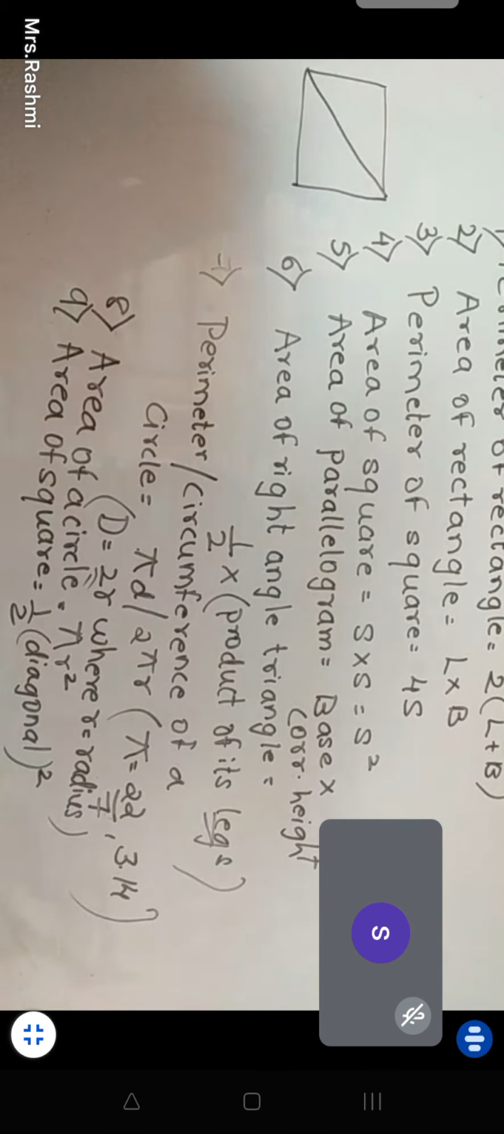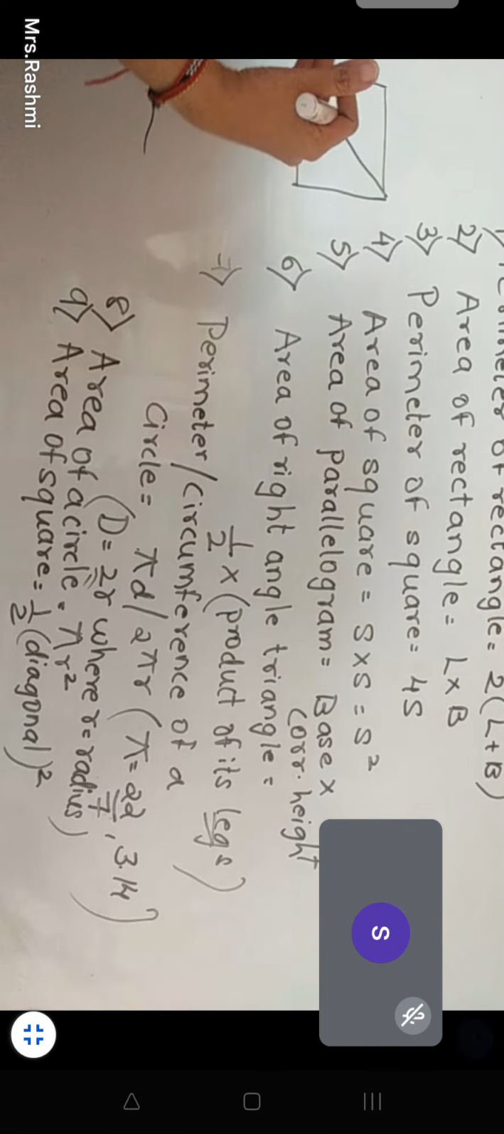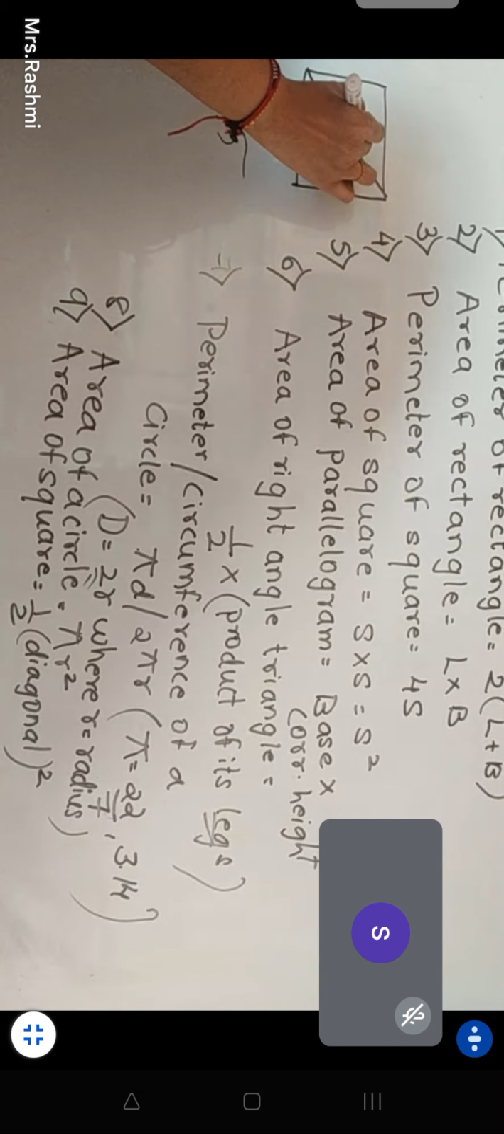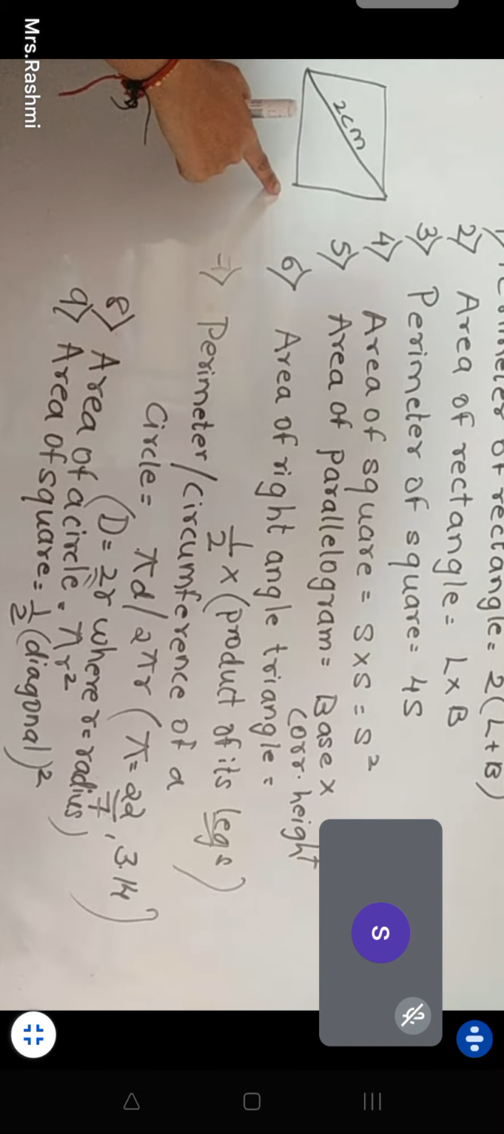Just like the diameter divides the circle into two parts, the diagonal is also doing the same. They have given me the measurement of the diagonal in centimeters, but not the side. Side square I will use when the sides of the square are given. But here the side is not given, they have given me the diagonal. So I will use half of diagonal square.